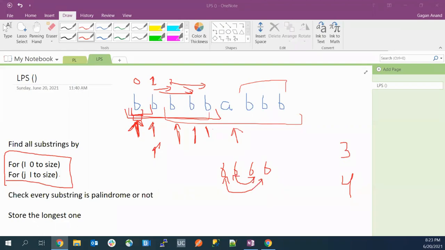Please guys, ping in the chat if you have understood or not, so that I can move forward. I have only 7 minutes. Okay, for those, the approach is clear. You can start the coding.